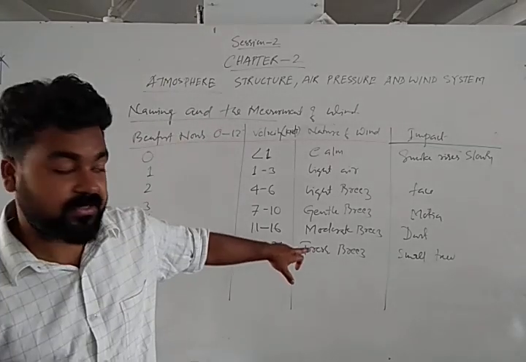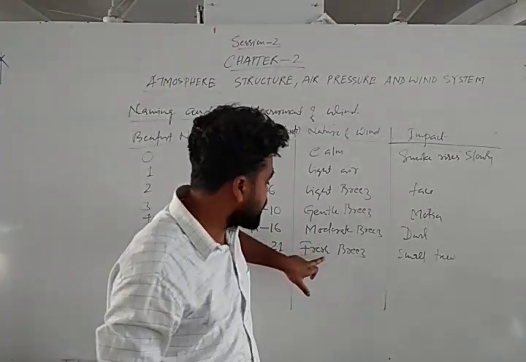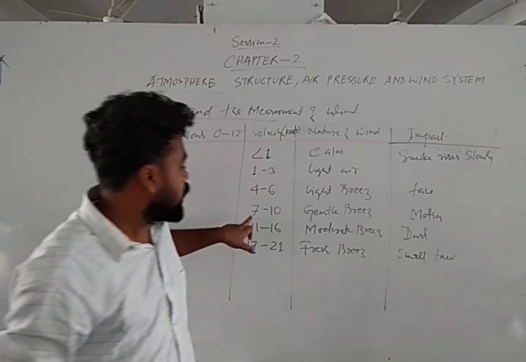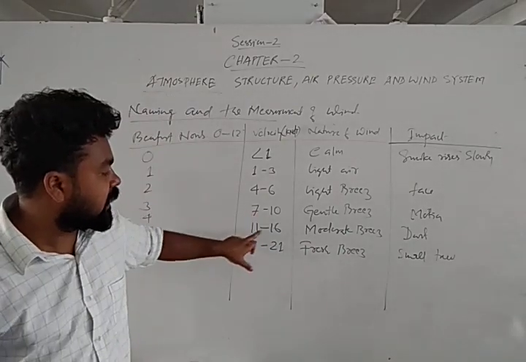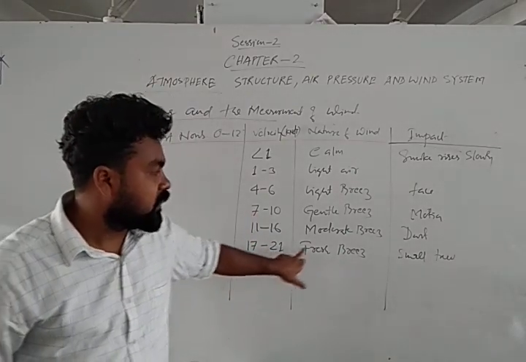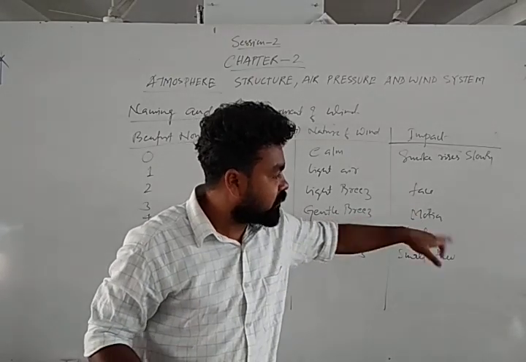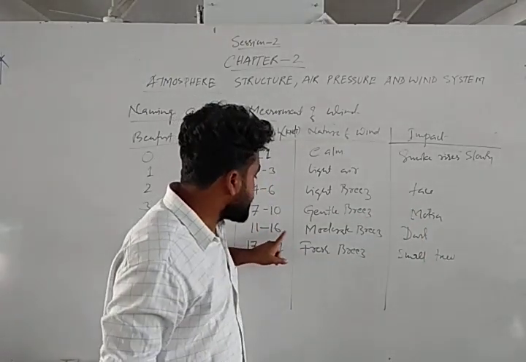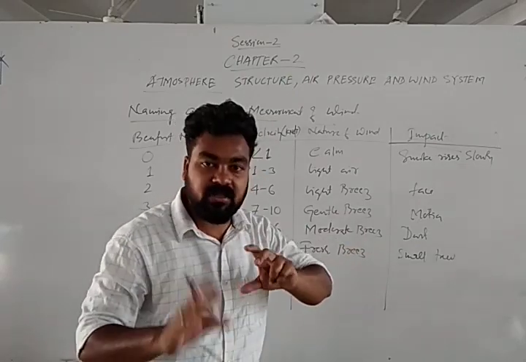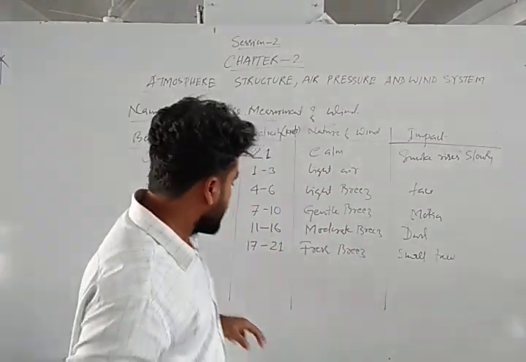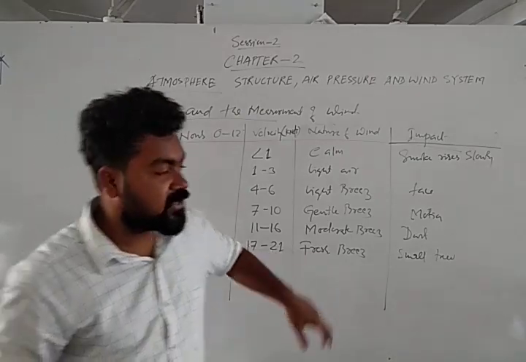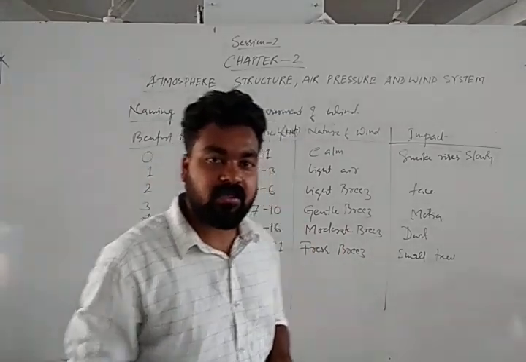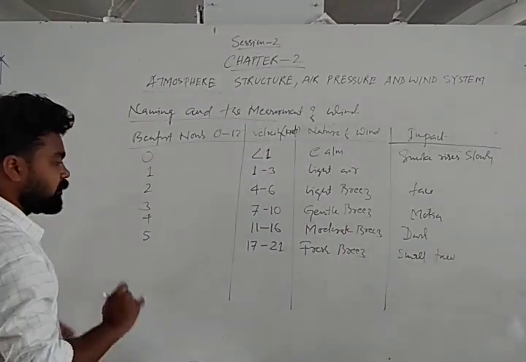That is called the fresh breeze. So this gentle breeze, moderate breeze and fresh breeze, the difference is that the velocity is different. 7 to 10, 11 to 16, 17 to 21. So gentle breeze we can feel in our face. Then 11 to 16, that is moderate breeze when the dusts are blown, and 17 to 21 when the small tree branches are shaken. Okay, these are actually different velocities.